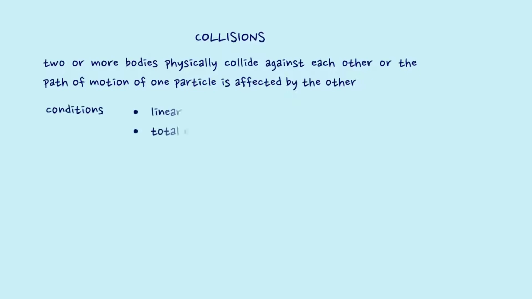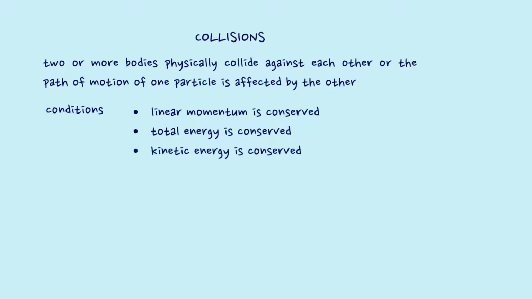It is found that linear momentum before and after the collision remains conserved, and total energy also remains conserved in a collision. In some of the collisions, even kinetic energy before and after collision remains conserved. If the kinetic energy remains conserved, then it is termed as elastic collision, and if kinetic energy does not remain conserved, then it is termed as inelastic collision.